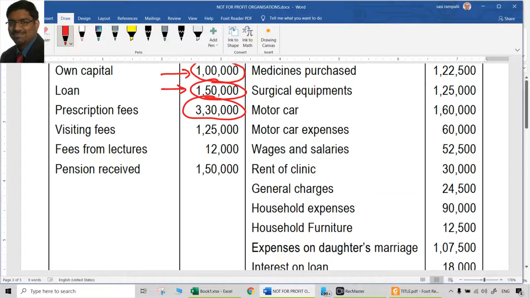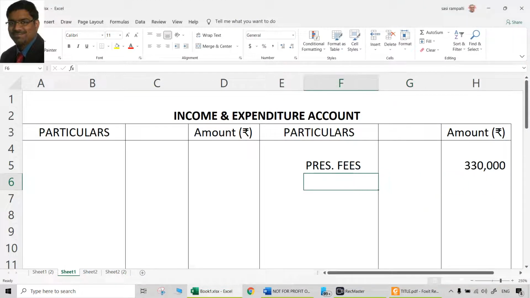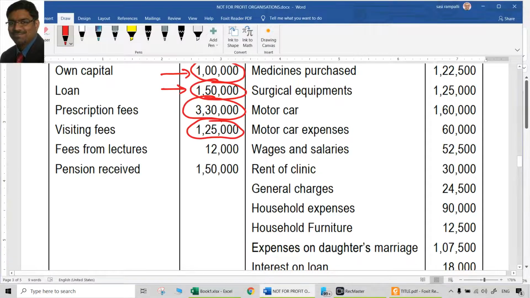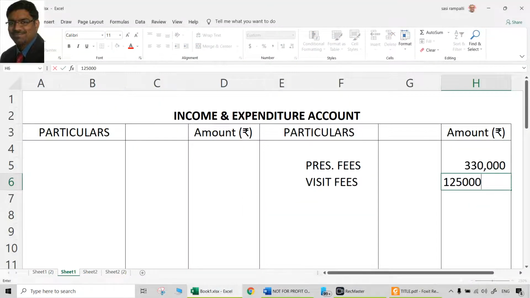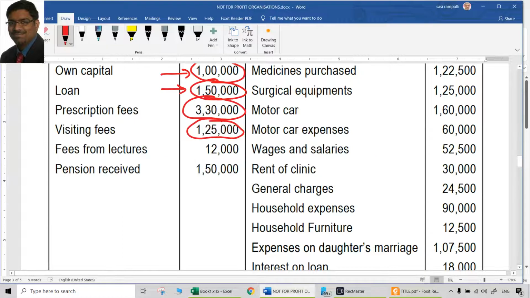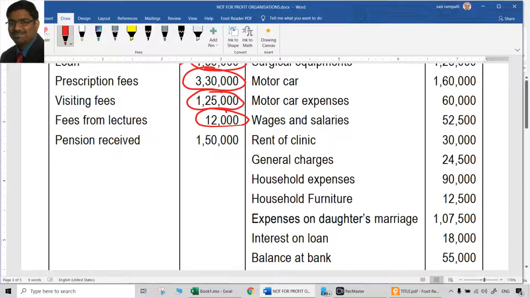Same way, visiting fees. Whatever it is, income is income. That is also a professional income. So visiting fees, that is also 1,25,000 income. So debit aspect already done in receipts and payments account. Credit aspect is in the income and expenditure account. Same way, fees from lectures, 12,000 rupees is there.